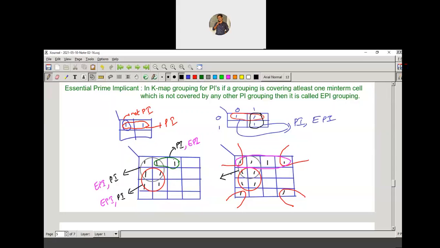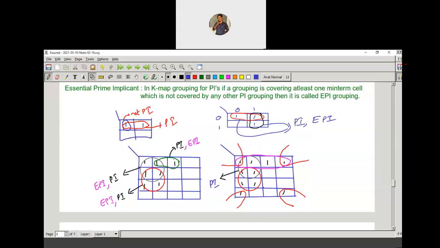It's not an essential prime implicant. Why? Because you can take these four minterms, and they are covered by more than one prime implicant, right? If you take this corner minterm, it is covered by three prime implicants. So it is not an essential prime implicant, it is only a prime implicant.